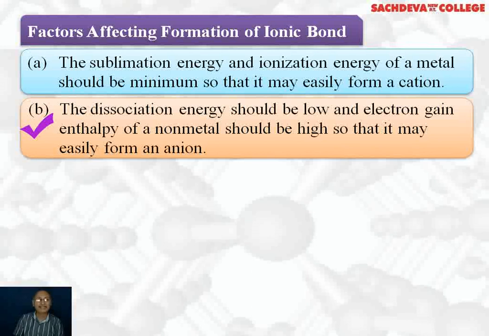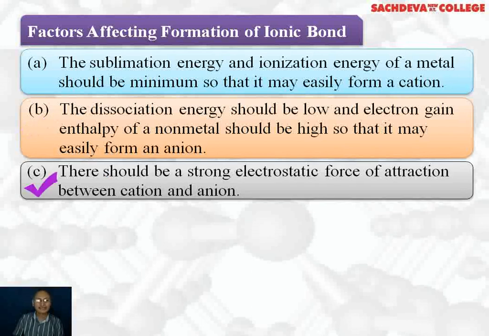When they gain electrons in the gaseous state to form negatively charged ions, energy is released, and this energy released is called electron gain enthalpy. So for the formation of an ionic bond, the dissociation energy should be low and the electron gain enthalpy of the non-metal should be high so that they easily form an ion. This is the second condition for formation of an ionic bond.